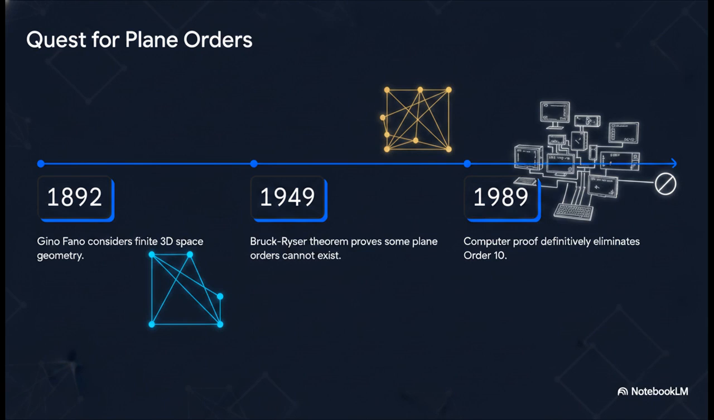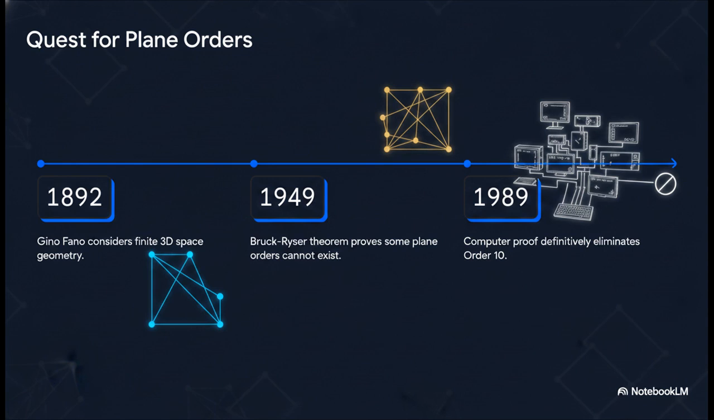Way back in 1892, Gino Fano sparked this entire field. But the real shock came in 1949. That's when the Bruck-Ryser theorem mathematically proved that certain plane orders, like 6 or 14, are just flat out impossible. They simply cannot exist. But what about the number 10? Well, it wasn't until 1989 that mathematicians definitively eliminated the existence of a finite plane of order 10.